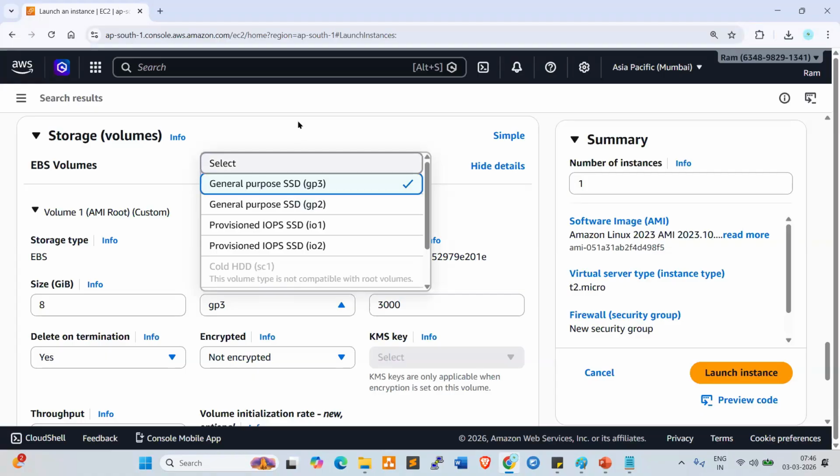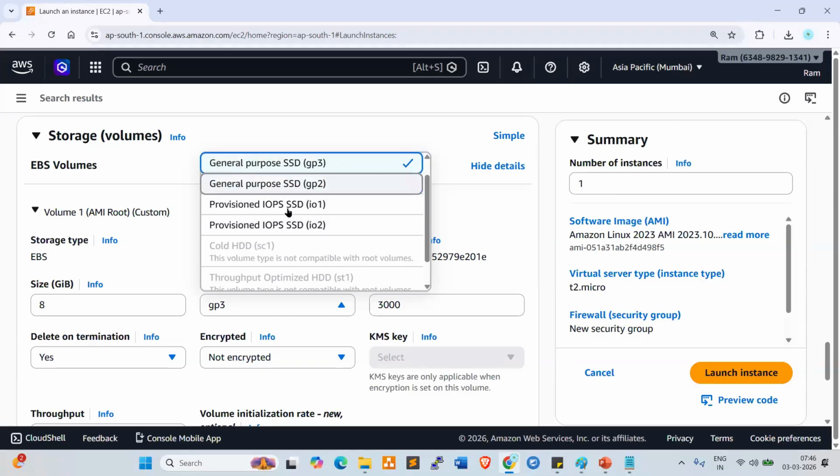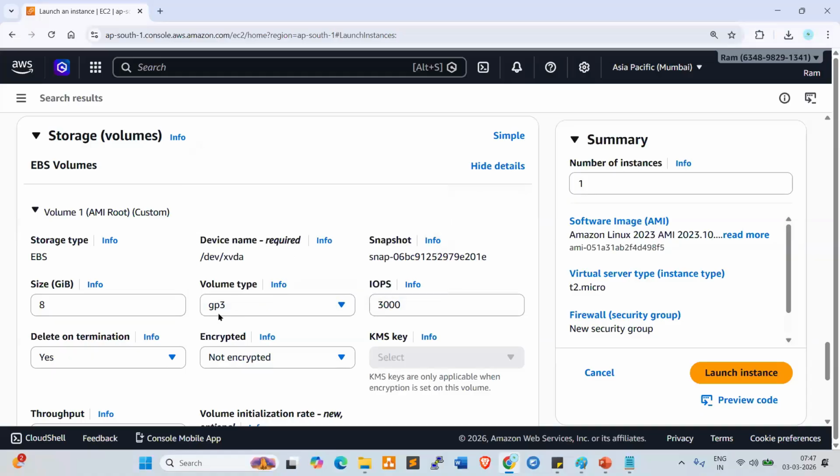So general purpose SSD GP3, GP2, and IO1, IO2. Different types of configurations are available here, different types of storages, whatever we require. As per the project request, we need to create the storage here. By default they gave general purpose SSD GP3, and this we can use.